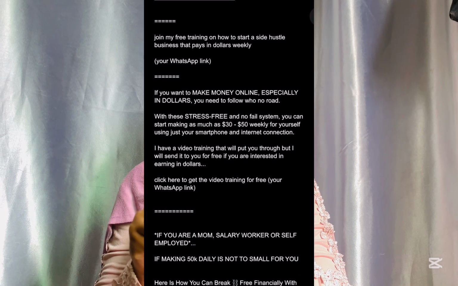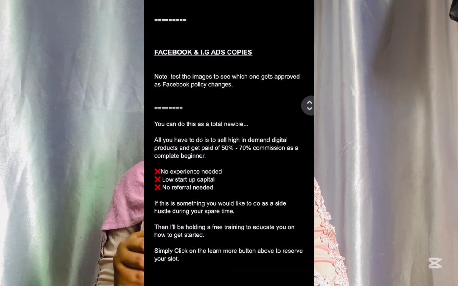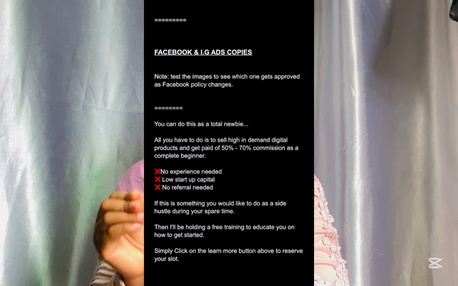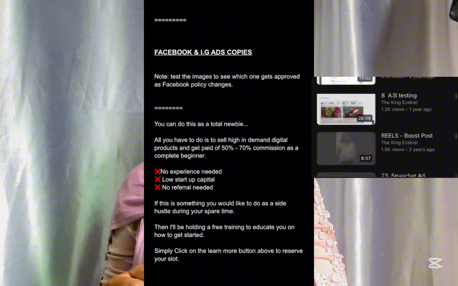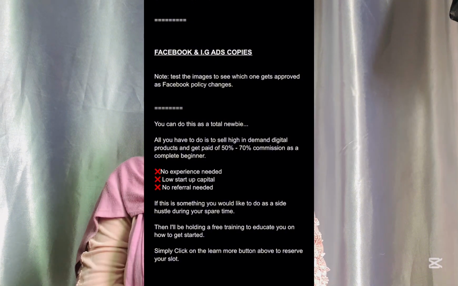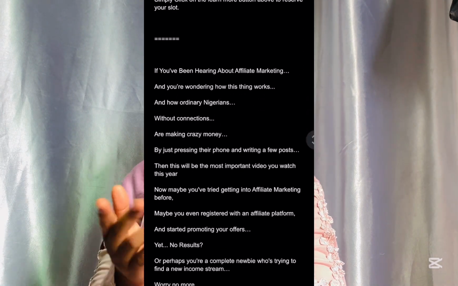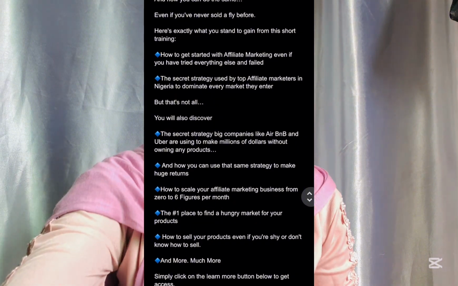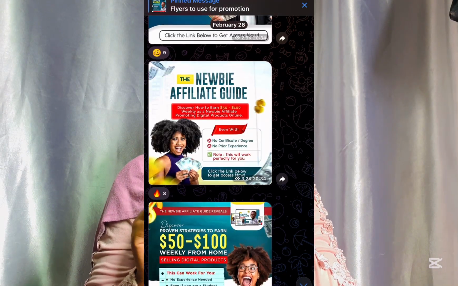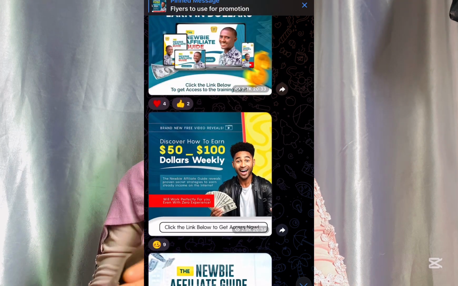That is how you can start making sales, and you can also start making sales from your WhatsApp as well. You can go through the course, and if you want in-depth knowledge on how you can promote through your website, your landing page, and all of these things, you're going to be getting a course. You're going to get the same course I got, and you're going to have 100% resale rights to sell. You're going to determine your price and everything that you want to do about the course. Once you get the course for 10,000 naira, you are going to be promoting it for life. You own the course for life. You own the profits.